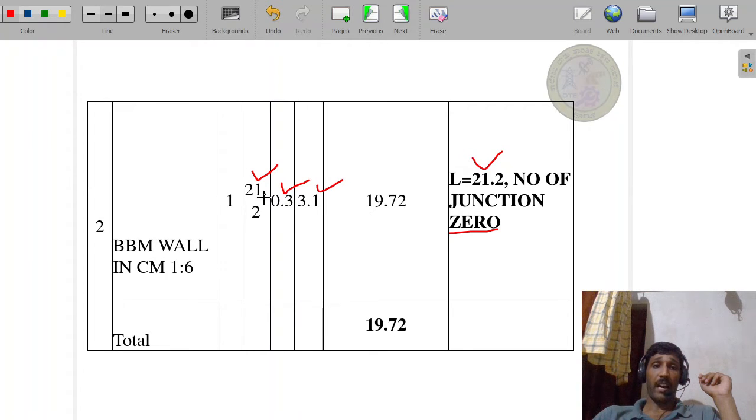By multiplying all four columns you get the answer 19.72 meter cube. Total quantity is 19.72 meter cube, gross quantity. I say gross quantity because the doors, windows, etc. are not yet deducted. That we have to deduct. Gross quantities. Next.